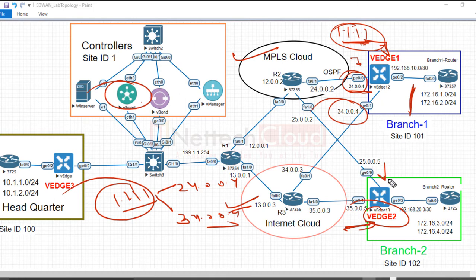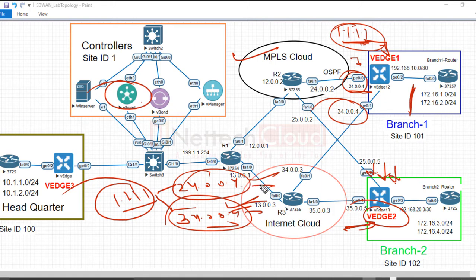Next, what should be the next step here? This vEdge router will then perform recursion, a routing table lookup. It will check for this IP reachability in the local routing table. Do I have any route to reach these two IPs or not? And if yes, only then the route will be installed in the routing table.